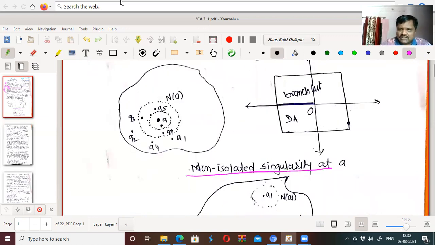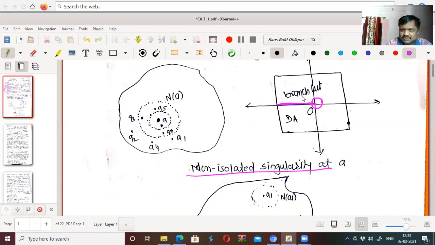And what about non-isolated singularity? Suppose this is the origin, and in this whole region the function is not analytic. Now at O, if I take any neighborhood, then there exists at least one point at which the function is not analytic, for every neighborhood. Therefore, it is called non-isolated. Similarly, here also, non-isolated singularity at A.